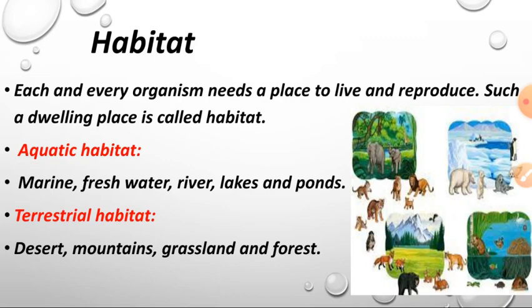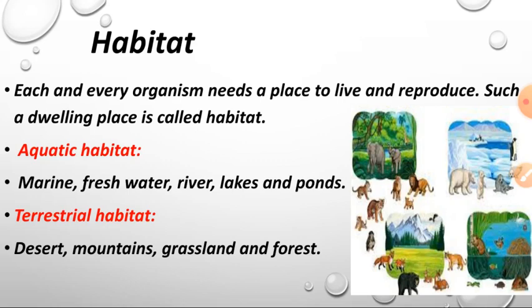And terrestrial habitat means the habitat that is covered by land. Those covered by land are called terrestrial habitat. Here desert, mountains, grassland and forest are the terrestrial habitats. A desert is the hottest and driest place.